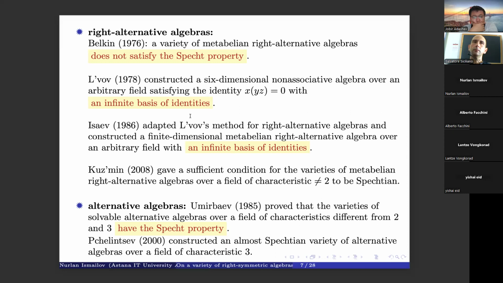And Pchelintsev in 2000 constructed an almost Spechtian variety of alternative algebras over a field of characteristic 3. By almost Spechtian, it means the variety itself is not Spechtian, so it has no finite base of identities, but any of its proper subvarieties is Spechtian.